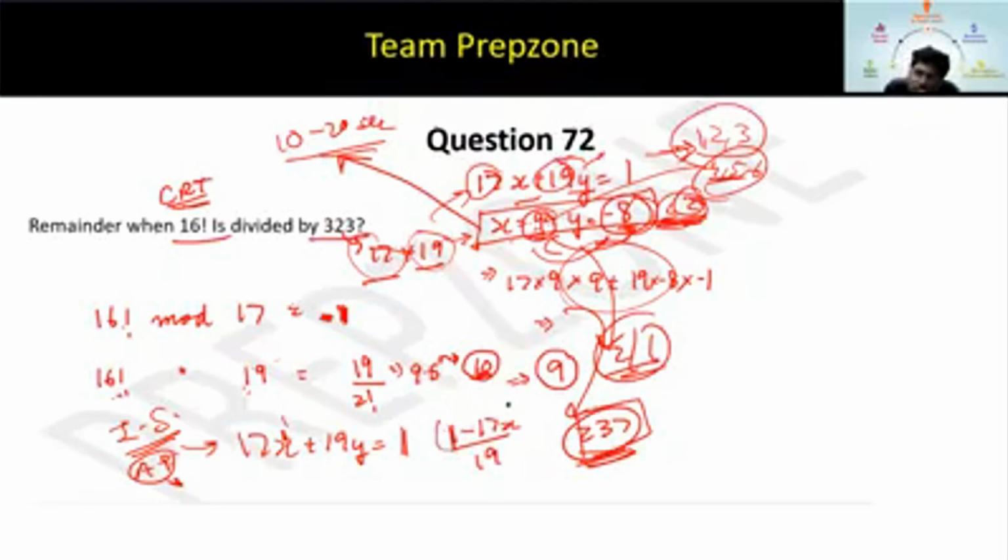You can say that 1 minus 17x has to be divisible by 19. Okay. So 1 minus the remainder, or you can take it the other way around as well, like 1 minus 19y has to be divisible by 17. So you can also use the remainder concept in that case. But here one thing will happen, that the value of y need not be a single digit number. So that is the restriction in applying this. If you are applying this, then beware that the value of y should not be a single digit number.